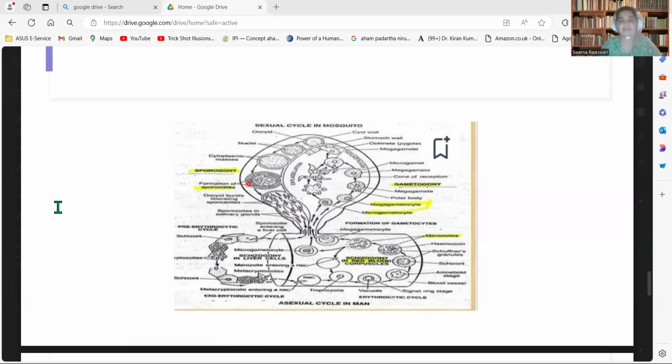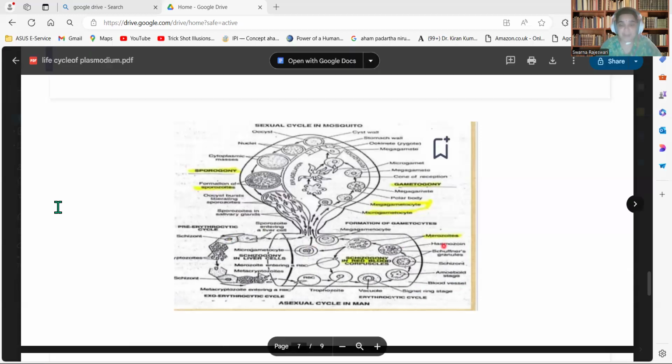If they are not taken up by the mosquito, these merozoites present in the man will reside for 7 to 10 days. Later, they will die. By this time, if the patient is treated, he will be cured. Otherwise, there will be a slow increase in the number of merozoites, and they will damage all the liver cells as well as blood cells, leading to the death of the person.